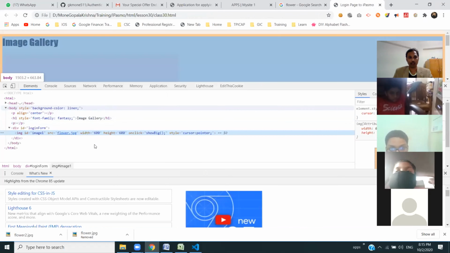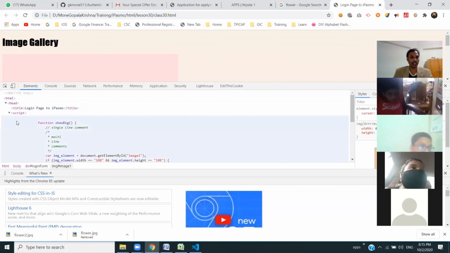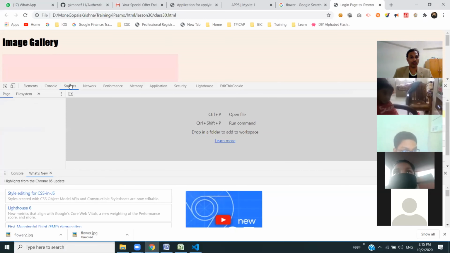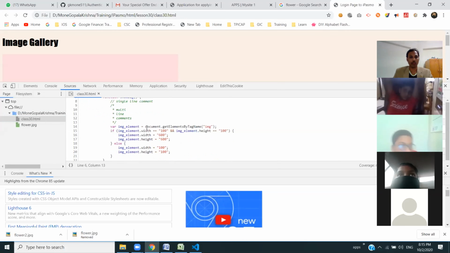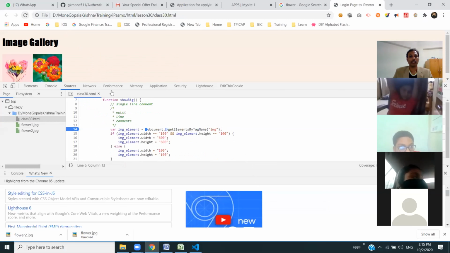Okay, we are in the head section, script section. Here, this is the sources. I want to add a debug point here and see. I'm going to refresh this. So two images came. And then I don't have anything here.